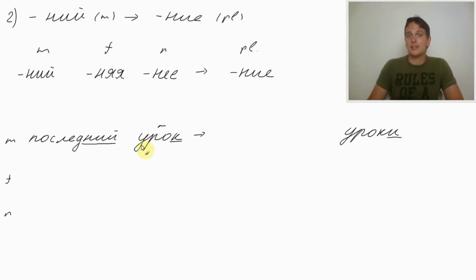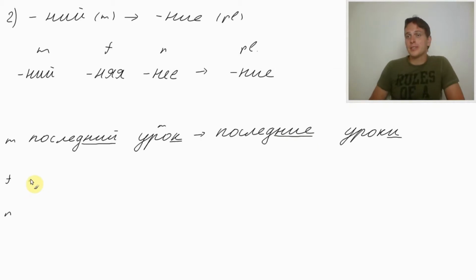Basically, if we've got a masculine word ending in a consonant, one of the options is that we end it with и. We add и. And for последний, we already know how to establish the plural of the adjective. We just need to replace the ending with ние. Последние. Последние уроки. Last lessons.